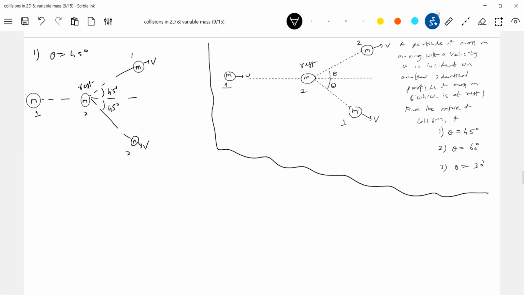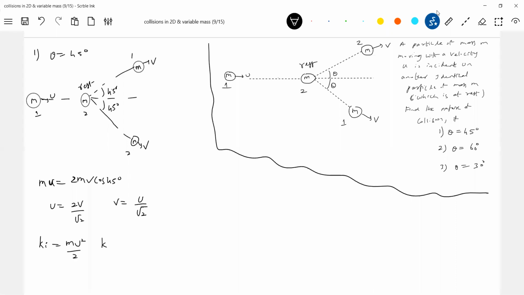So now apply conservation of momentum. mu should be equal to 2mv cos 45. So u is equal to 2v by root 2, which gives v equal to u by root 2.